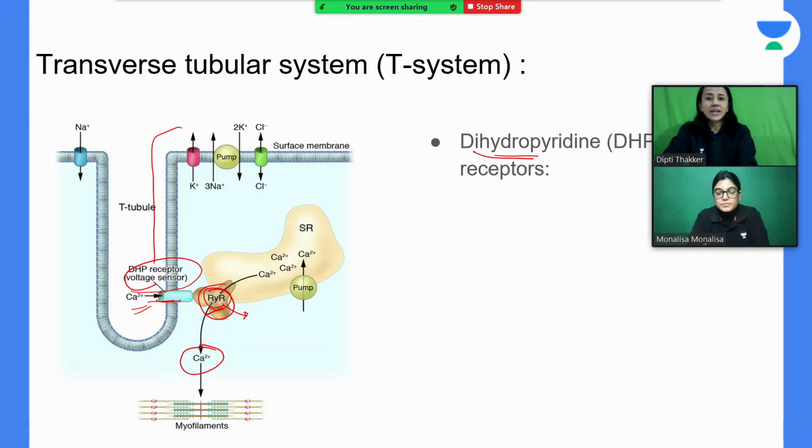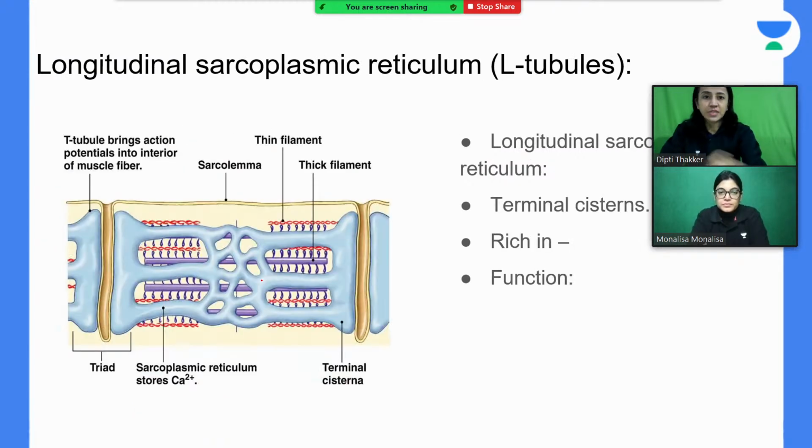Okay, why ryanodine receptors? Because they're stimulated by the alkaloid ryanodine. Here also you can see this is your T tubule again, and these are your longitudinal tubules. So what happens here when an action potential comes? The calcium channels, these dihydropyridine receptors, open and cause release of calcium ions from the sarcoplasmic reticulum.